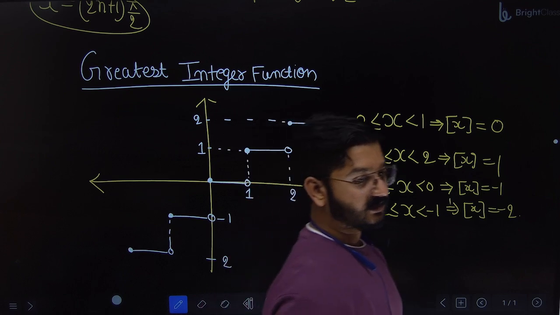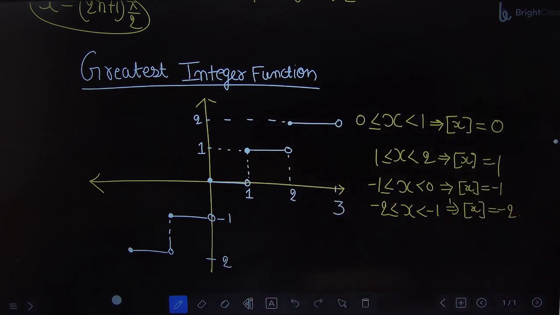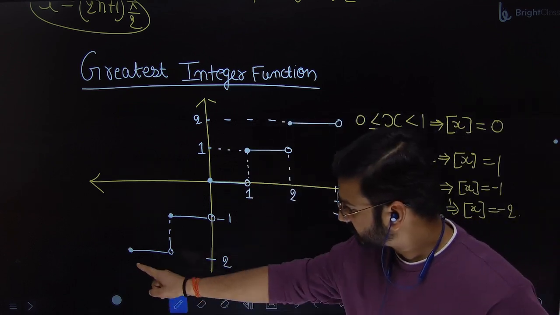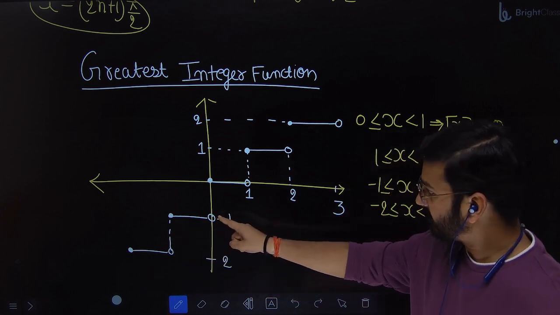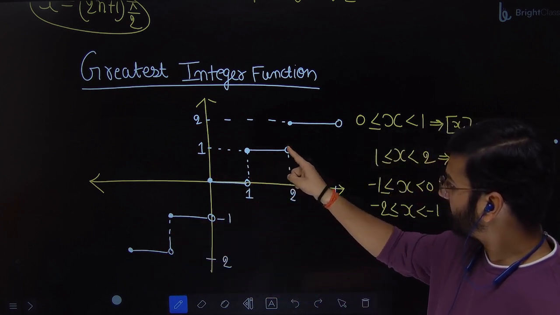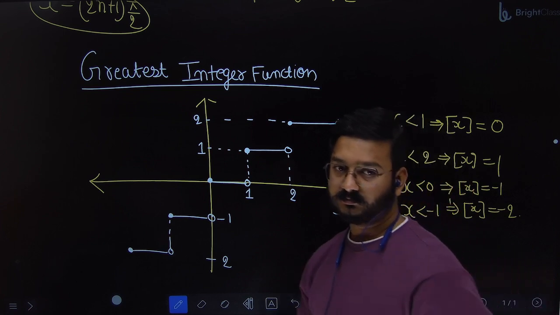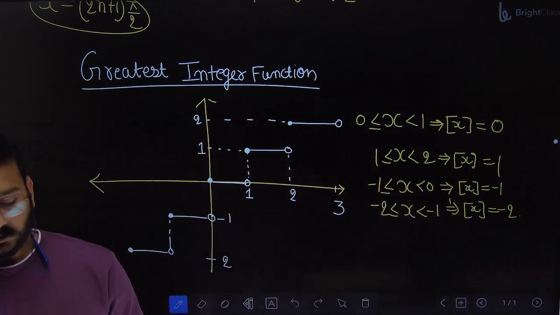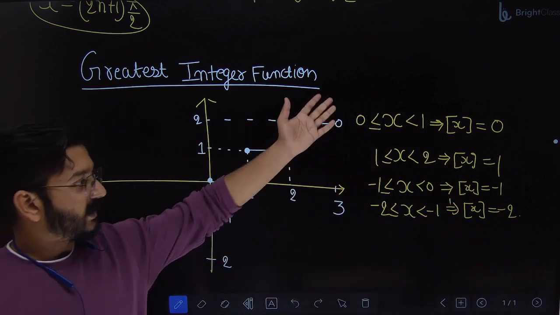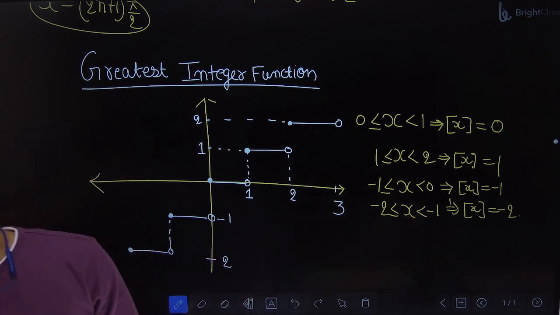This is the staircase graph. Can you see the staircase? This is the lowest one. Going up, going up, going up. And this is the way you draw. You can take any 4, 5 points and you can draw it.